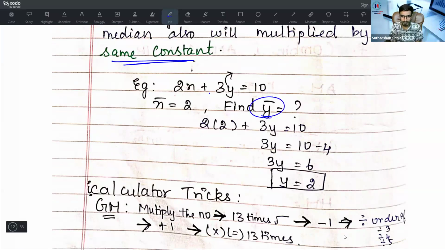What you need to do? Simply substitute the value over here. 2 twos are 4, so it is 4. 10 minus 4 is 6. 3y is equal to 6, y is equal to 2. That is known as change of origin and change of scale. It is dependent on everything. So we will just simply substitute the value and get the answer.